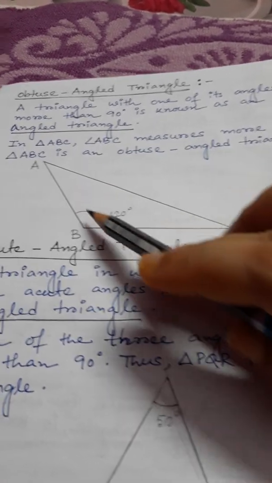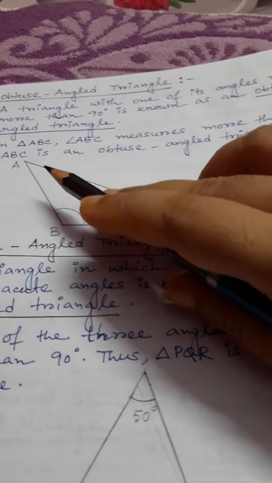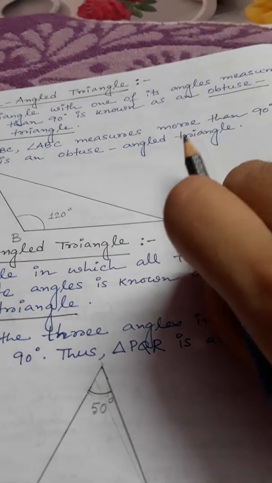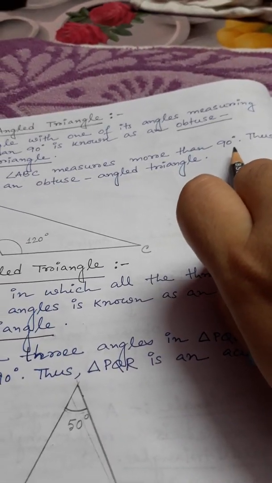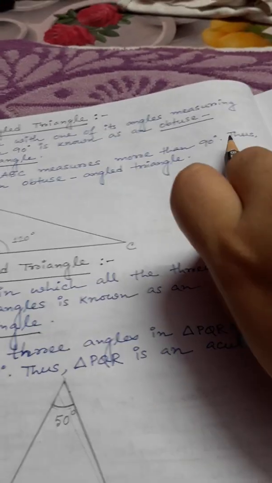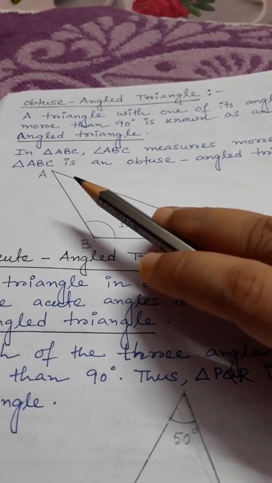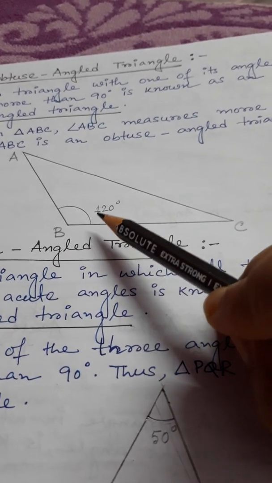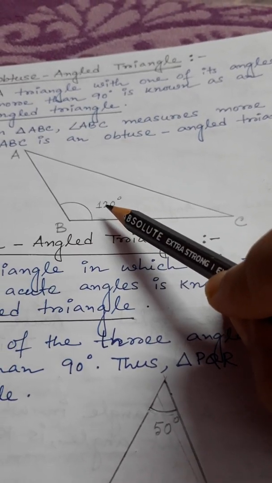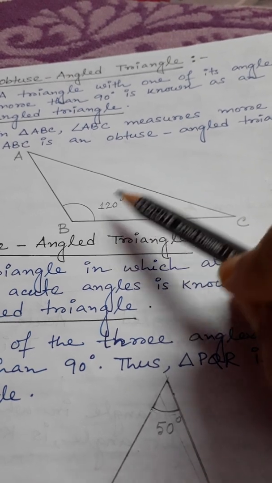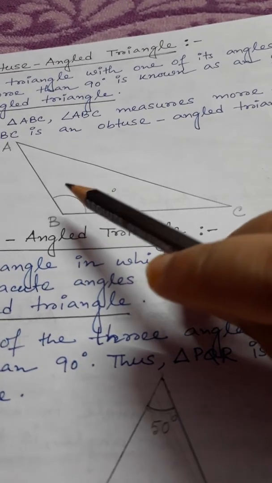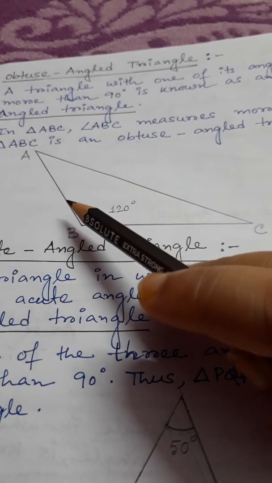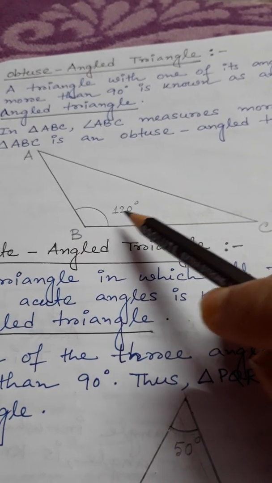In triangle ABC, the angle ABC measures more than 90 degree. Thus triangle ABC is an obtuse angle. More than 90 degree means 120 degree. So 120 degree is more than 90 degree but less than 180 degree. So in obtuse angle, you remember one angle will be 120 degree.